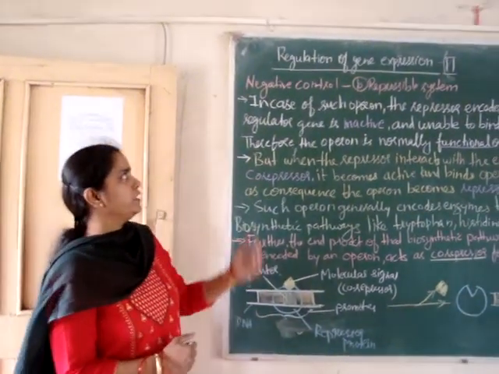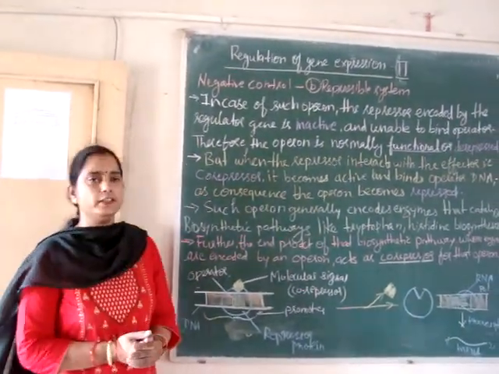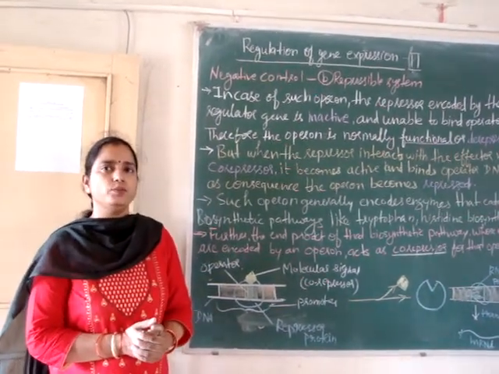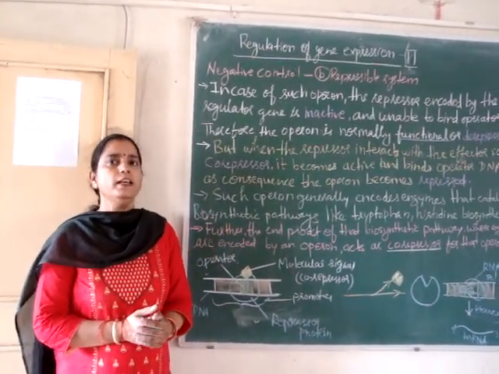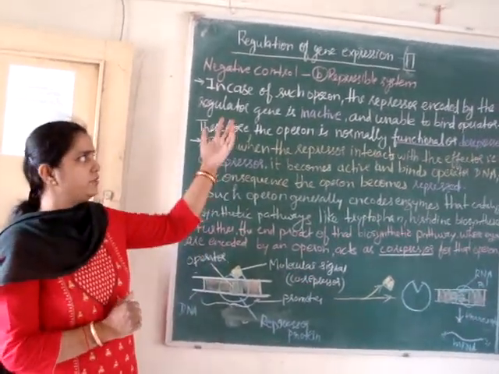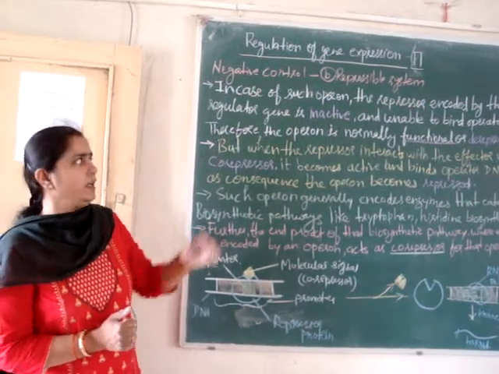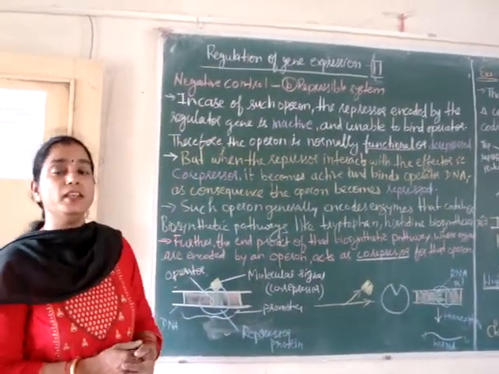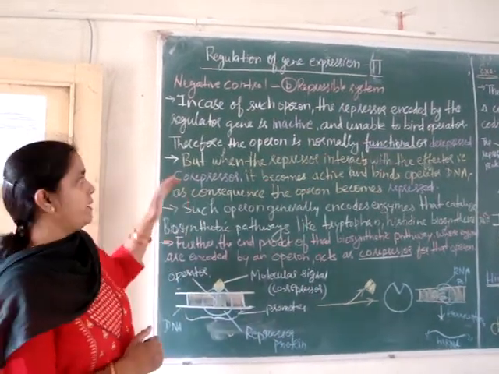We will study about regulation of gene expression. In the previous video we have seen the negative regulation of gene expression, and under negative control we have seen the inducible system. Today we will see the repressible system. In such an operon, the repressor encoded by the regulator gene is inactive and unable to bind the operator.